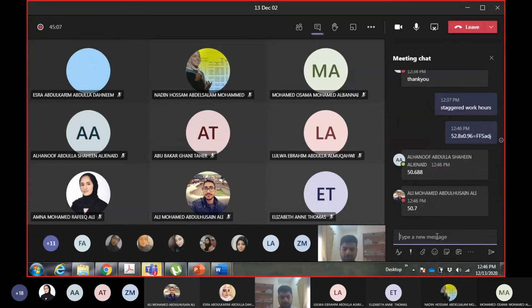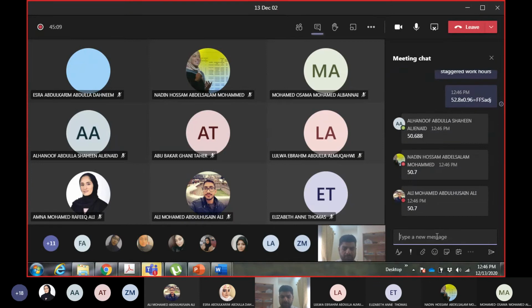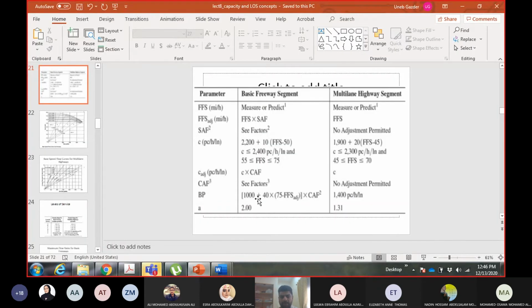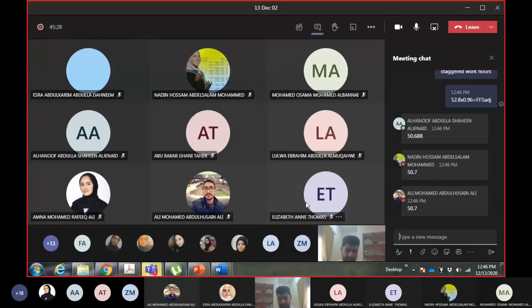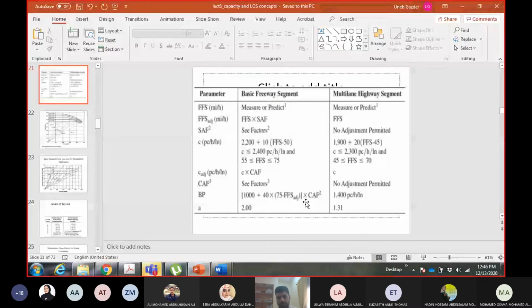The adjusted free flow speed is 50.7 miles per hour. Now calculate the breakpoint. The adjusted FFS is 50.7 and the capacity adjustment factor is 0.94. So calculate the breakpoint using the square.